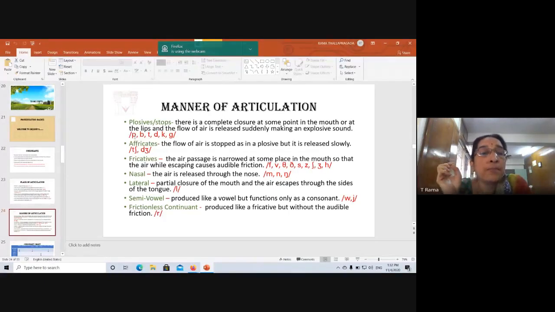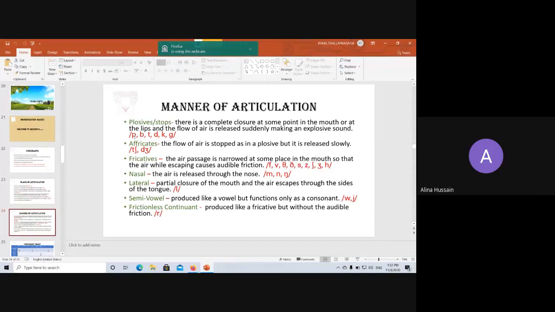Then b. Now for b also, what happens? The lips are closed, and the air pressure builds up behind the lips. So p, b. These are bilabial, if you remember. Bilabial meaning using both lips. So for p and b, the lips are closed and air is released after some time.